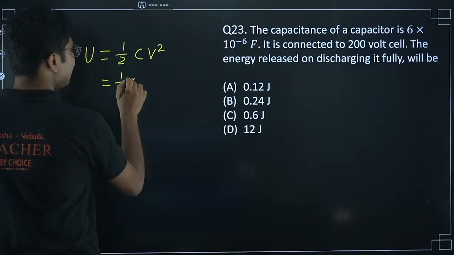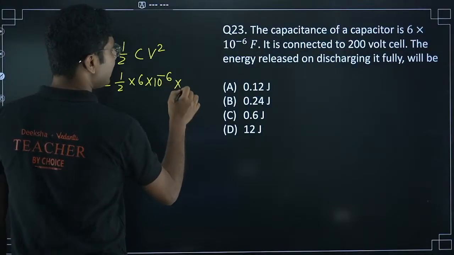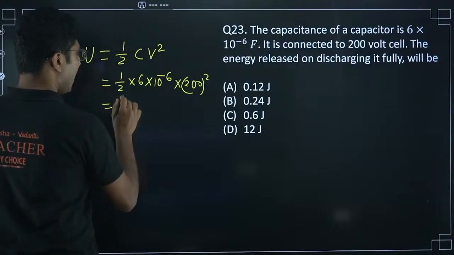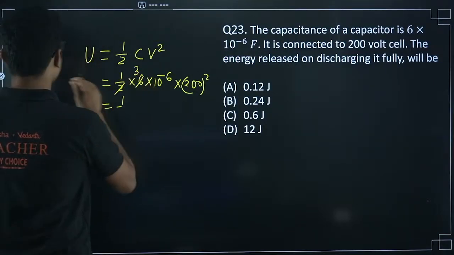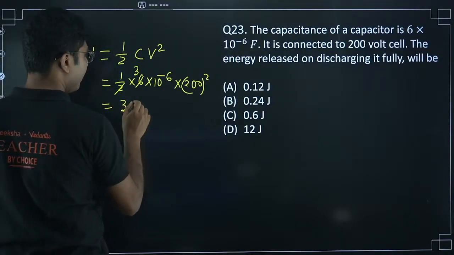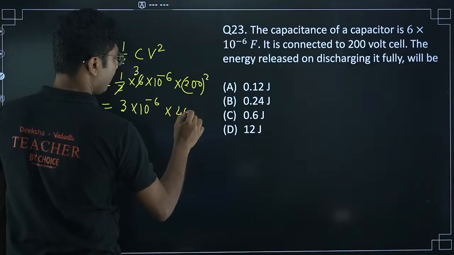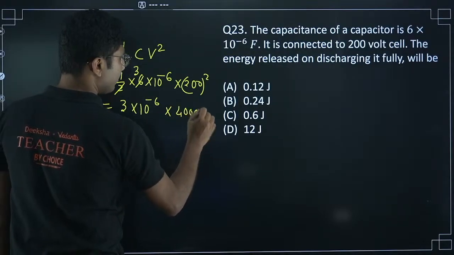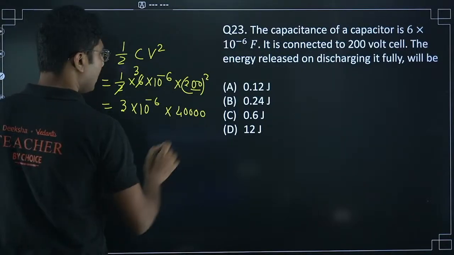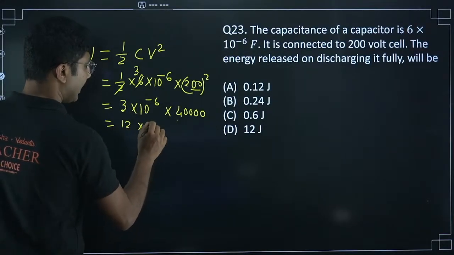So half, C is given as 6 into 10 to the power of minus 6. V square will be 200 square. Let me cancel this 3. This is also one of the PYQs. 3 into 10 to the power of minus 6 into 4 10 20 30 40. So 2 zeros over here. Square means it will be doubled, so the number of zeros will be doubled. So it will be 4 zeros. So 4 3s are 12 into 10 to the power of minus 2.